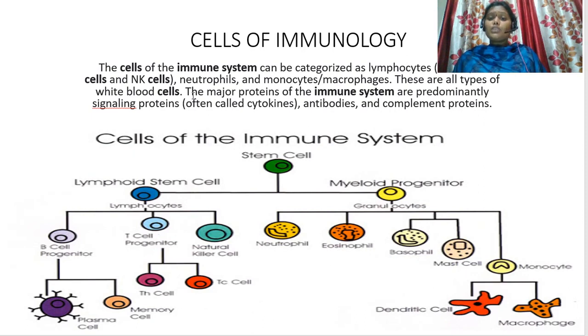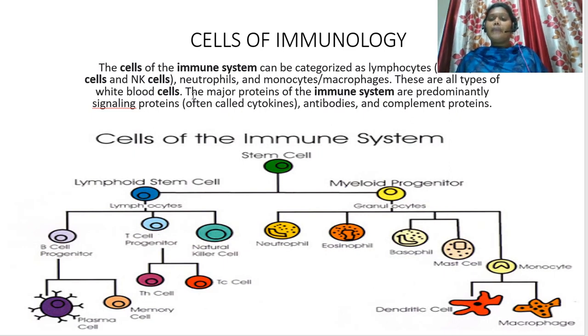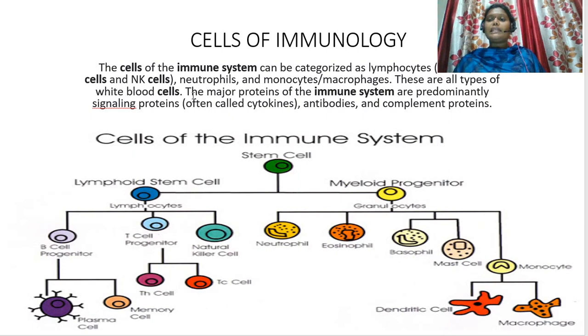Immunology gives us protection from different types of infections through various lines of defense. If the immune system is not working as it should, it results in some diseases such as autoimmune diseases, allergic reactions, cancer, etc.